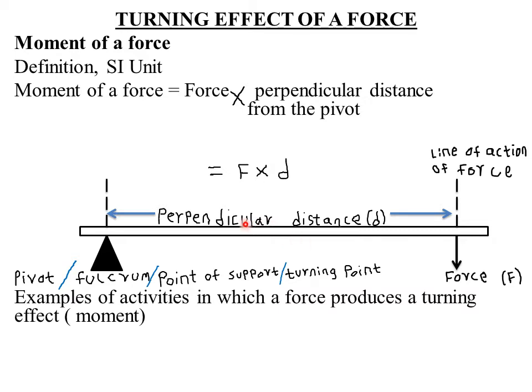So it is easier because the perpendicular distance is actually larger. That is when the handle is very far from the hinges. So it means in that case the pivot is far away from the line of action of the force. Therefore the perpendicular distance becomes larger.